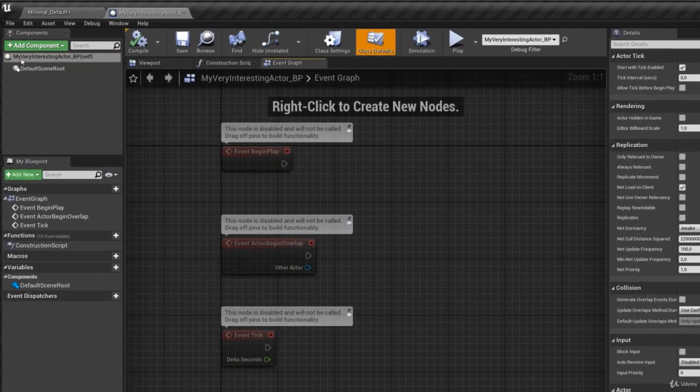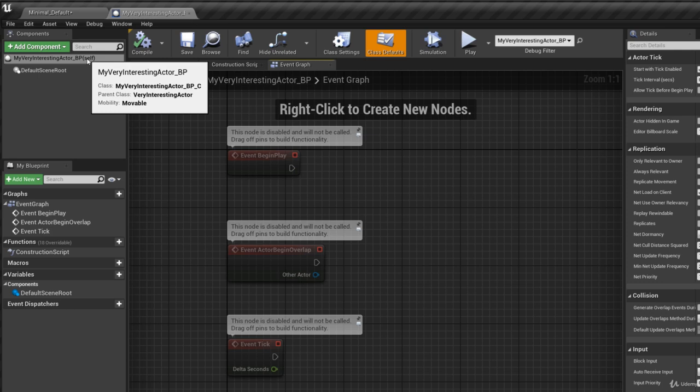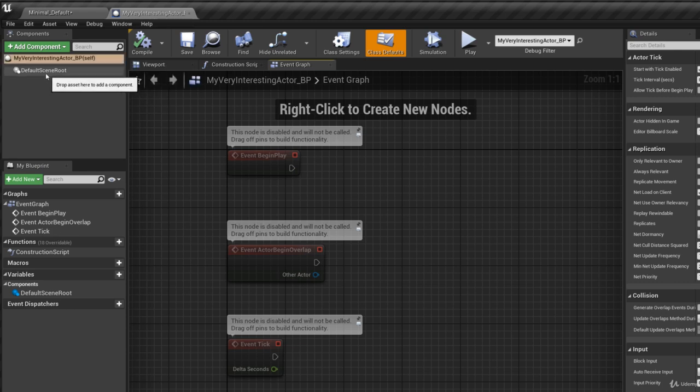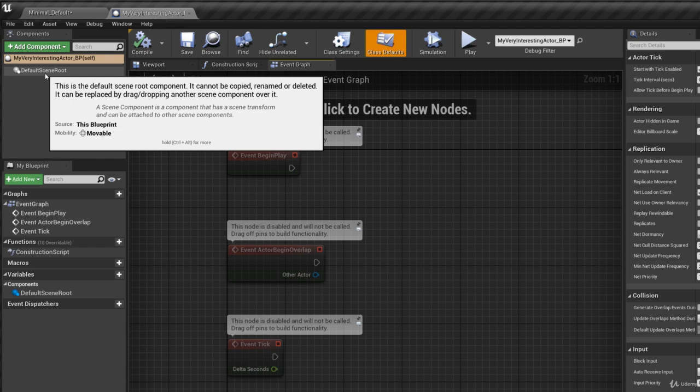So what we can see is we have the my very interesting actor underscore BP self. You can see the class, and we can see the parent class. The parent class is very interesting actor, the C++ class. So this inherits from that. And here you can see this thing shows up. This is the default scene root component. This cannot be copied, renamed, or deleted.